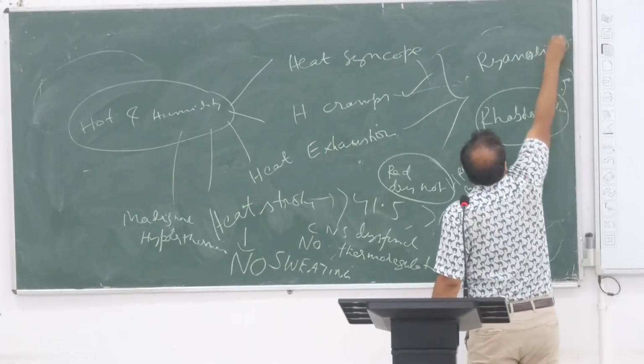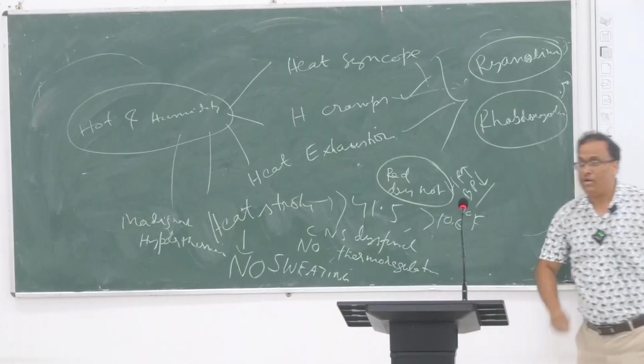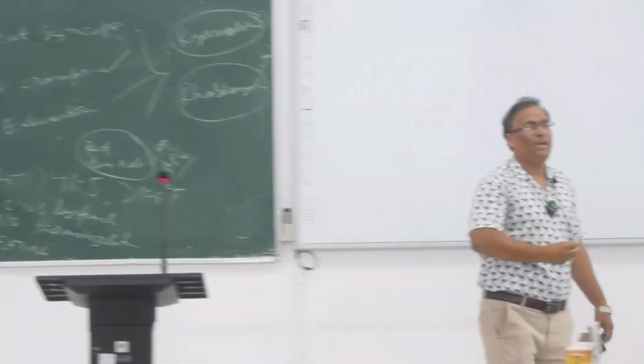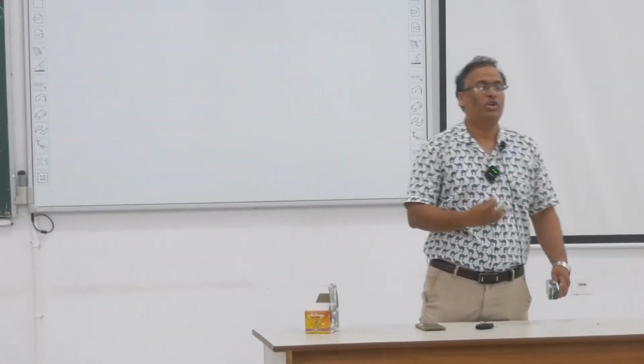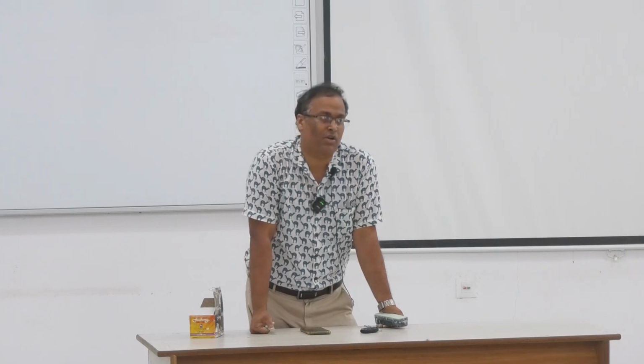Ryanodine receptors are there. Inability to control or regulate the calcium from the sarcoplasmic reticulum to cytoplasm in case of heat. তাহলে কি হবে, ও রেগুলেট করতে পারছে না, ম্যাক্সিমাম ক্যালসিয়াম will come out from the sarcoplasmic reticulum to the cytoplasm and then causing the repeated contraction and that causing the rhabdomyolysis.